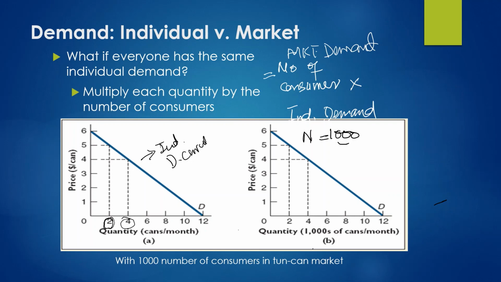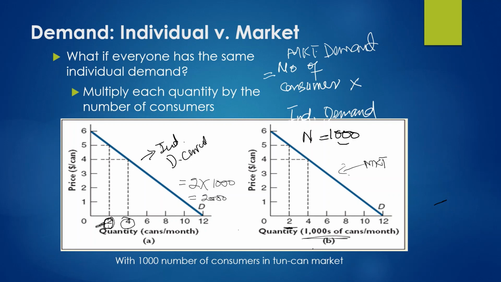So when the price is 5, now just look here, this is the market demand. When the price is 5 and each individual is demanding 2, how can we find out the market demand? We just need to multiply 2, which is the demand at a price of 5, with the number of individuals in that market. It is equal to 2000, right? So when the price is 5, the market demand is 2000. It is measured in thousands of cans.